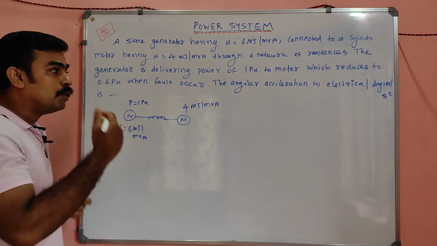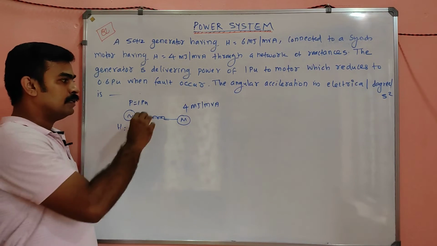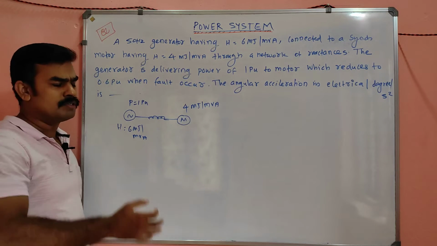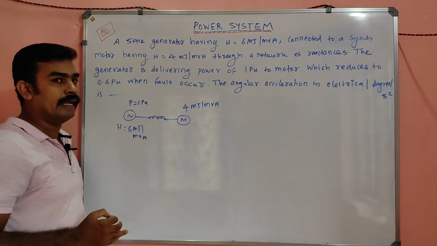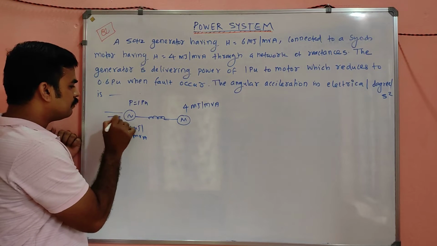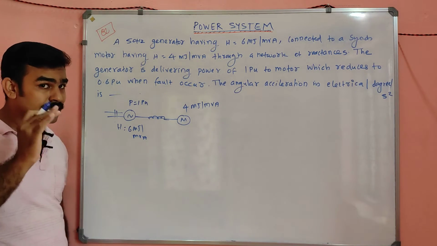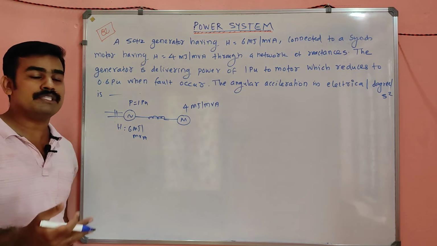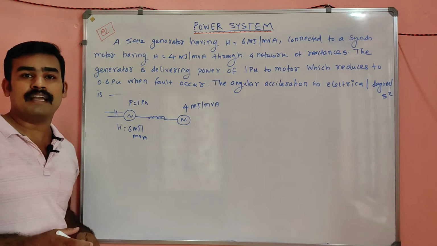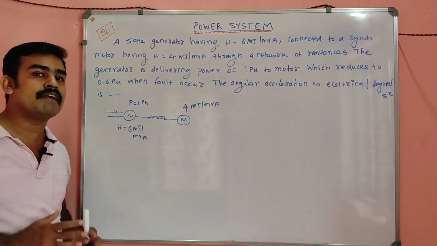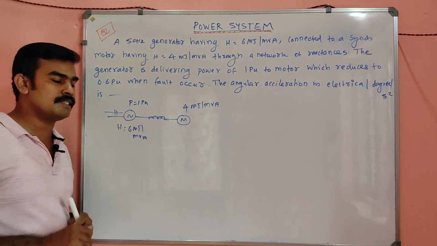So the fault occurring side is what? It is on the electrical side that the fault occurs. Please always take care that the input to the generator, my dears, will not change. It is almost constant all the time, unless they specify that we are reducing or increasing the mechanical power. We should always take the input as constant.